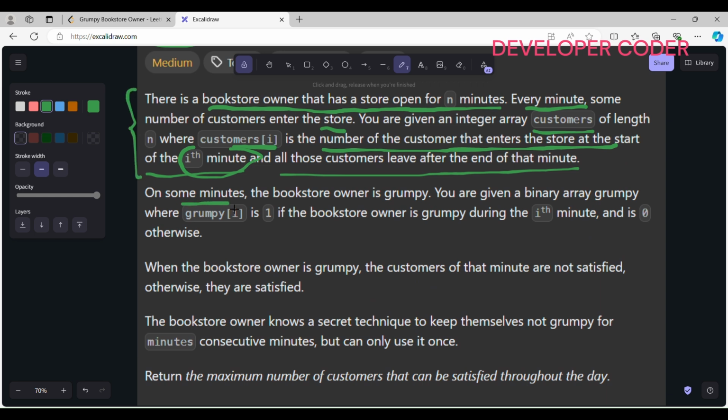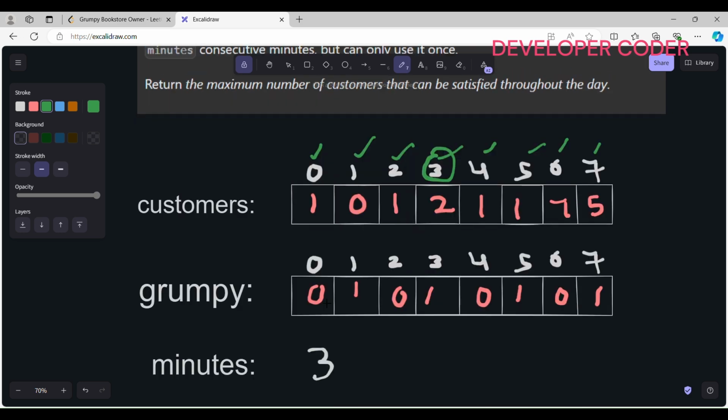On some minutes, the bookstore owner is grumpy. Grumpy simply means irritated, angry. You are given a binary array grumpy, where grumpy[i] is 1 if the bookstore owner is grumpy. So here, this owner is grumpy at the first minute, third minute, fifth minute, seventh minute.